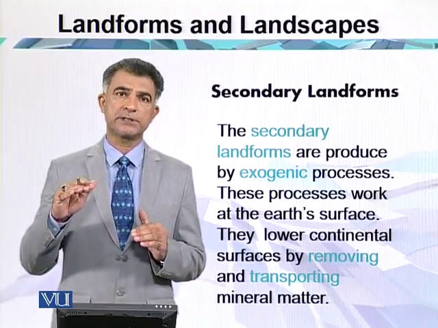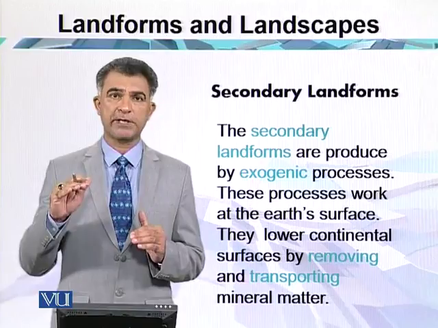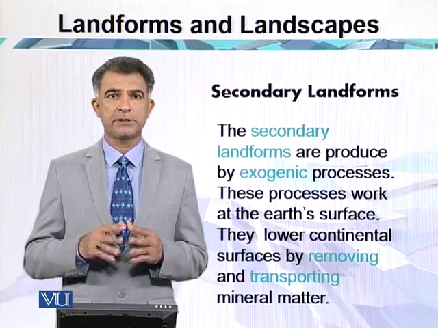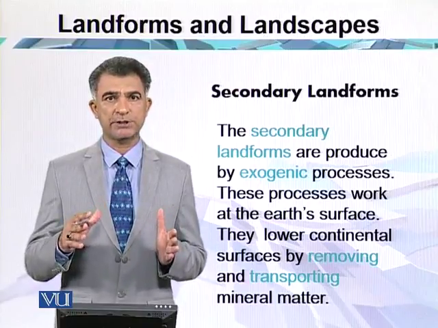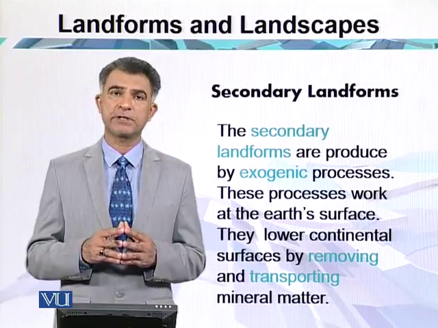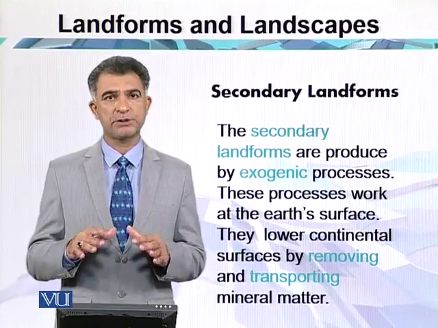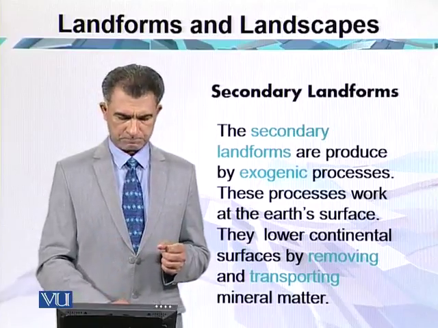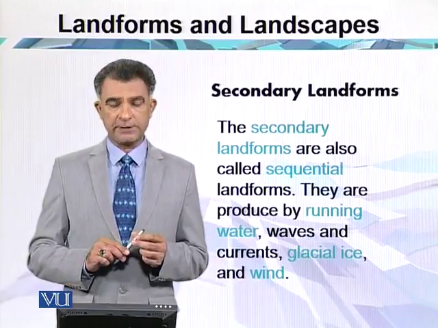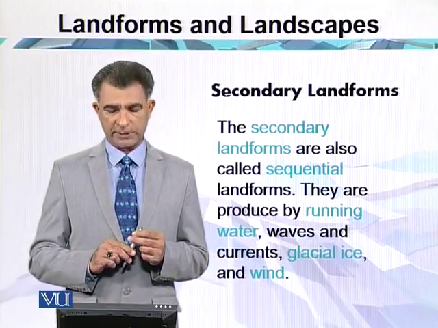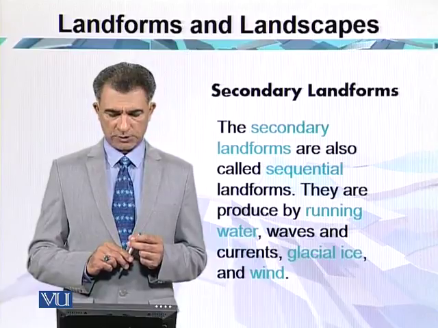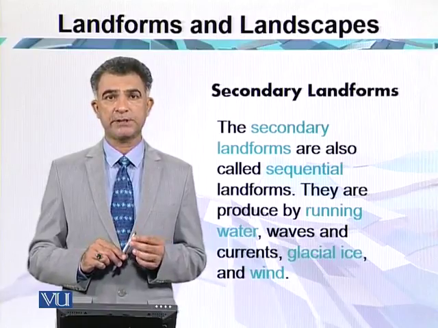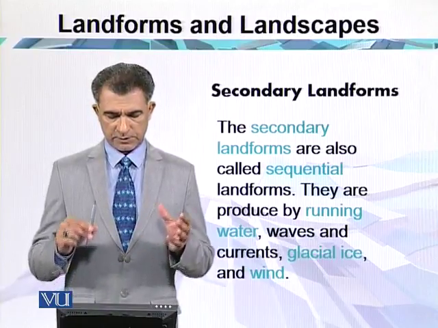At mountainous areas, it makes different landforms which are called erosional landforms made by water. And in the plain area where it has a matured stage, it makes different landforms due to its depositional work, and in the delta area, which is the old stage of the river. So the secondary landforms are also called the sequential landforms. They are produced by running water, waves, and currents. And the most important agent again is glacier ice with wind.